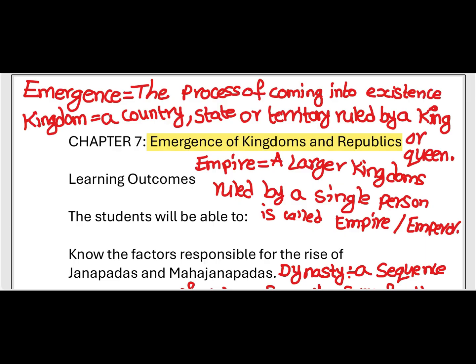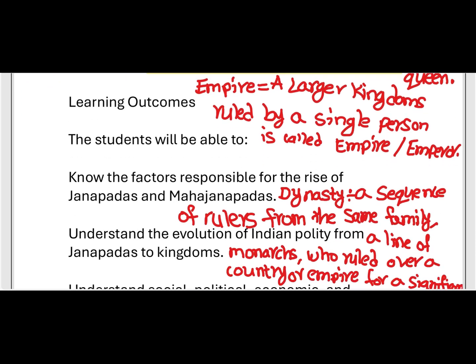And here one more important term is dynasty. So what are the differences between kingdom, empire and dynasty? We have discussed kingdom and empire. And here, what is meant by dynasty?